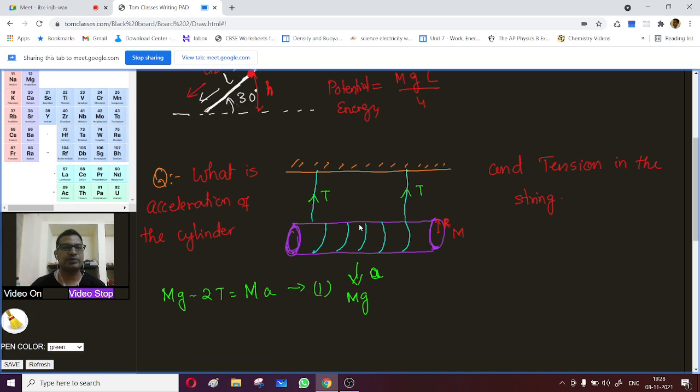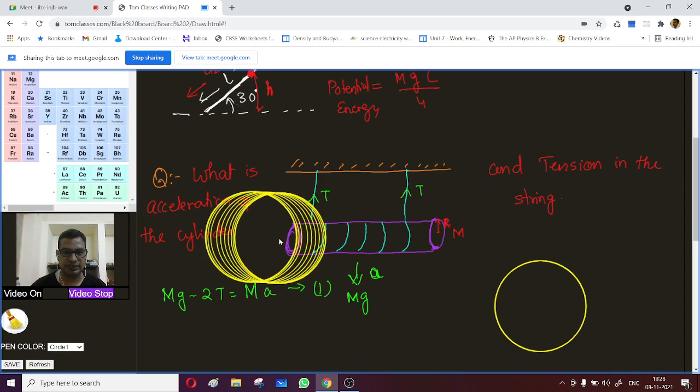Now as it comes down, it is rolling also, right? So in that case, if I look from the cross section point of view, let me clean this.